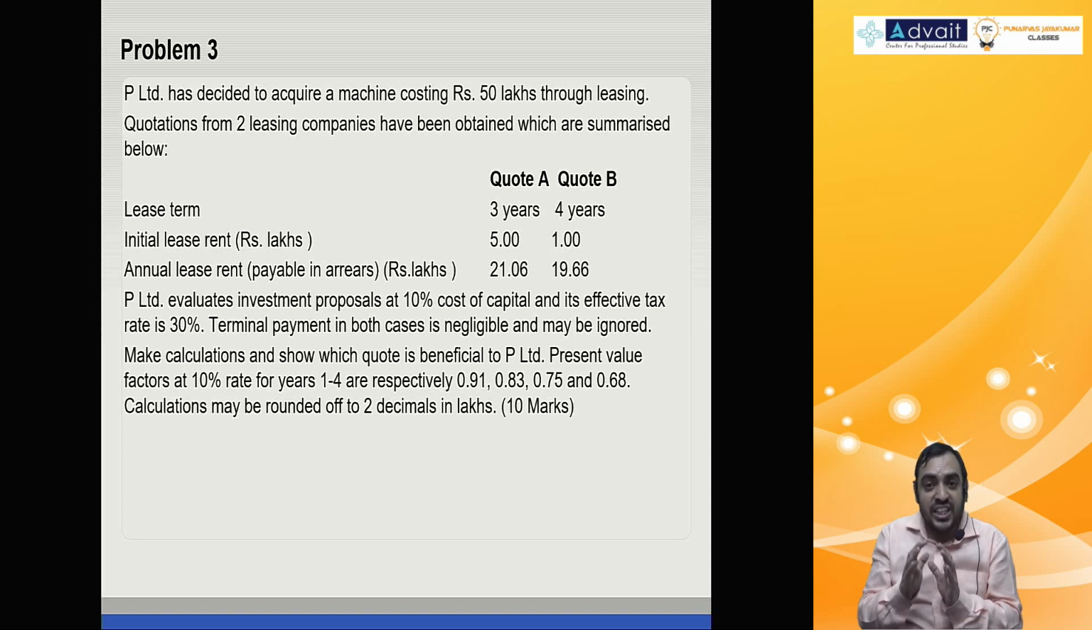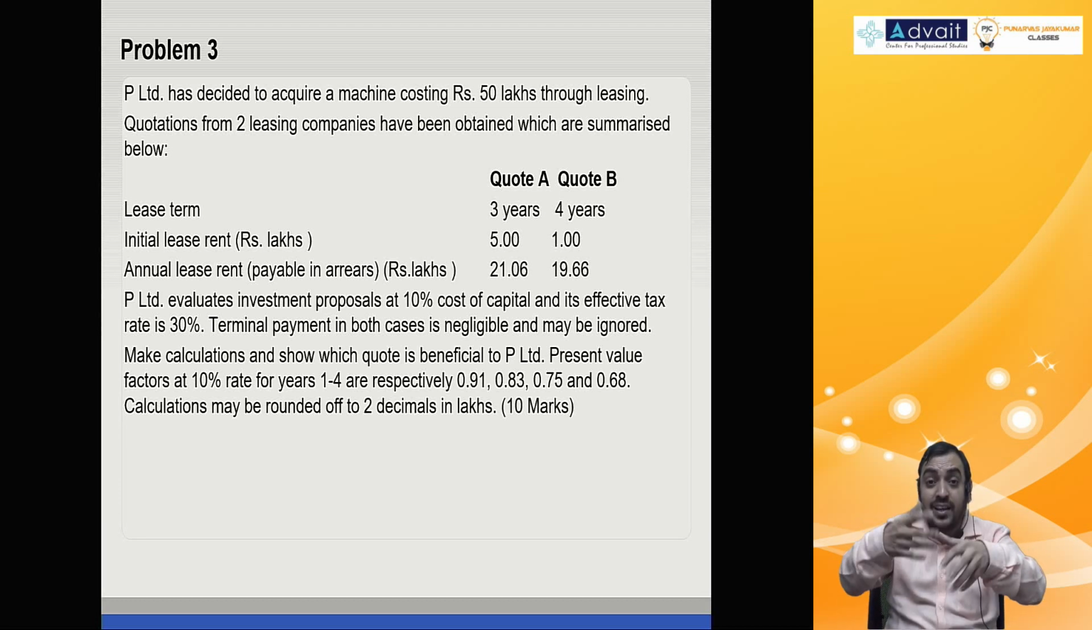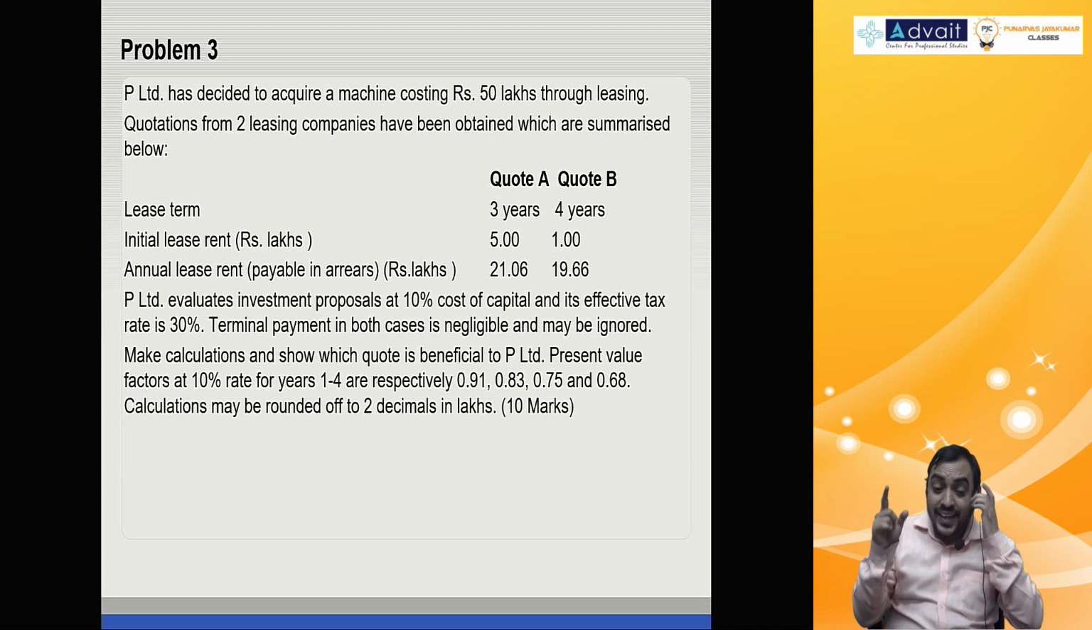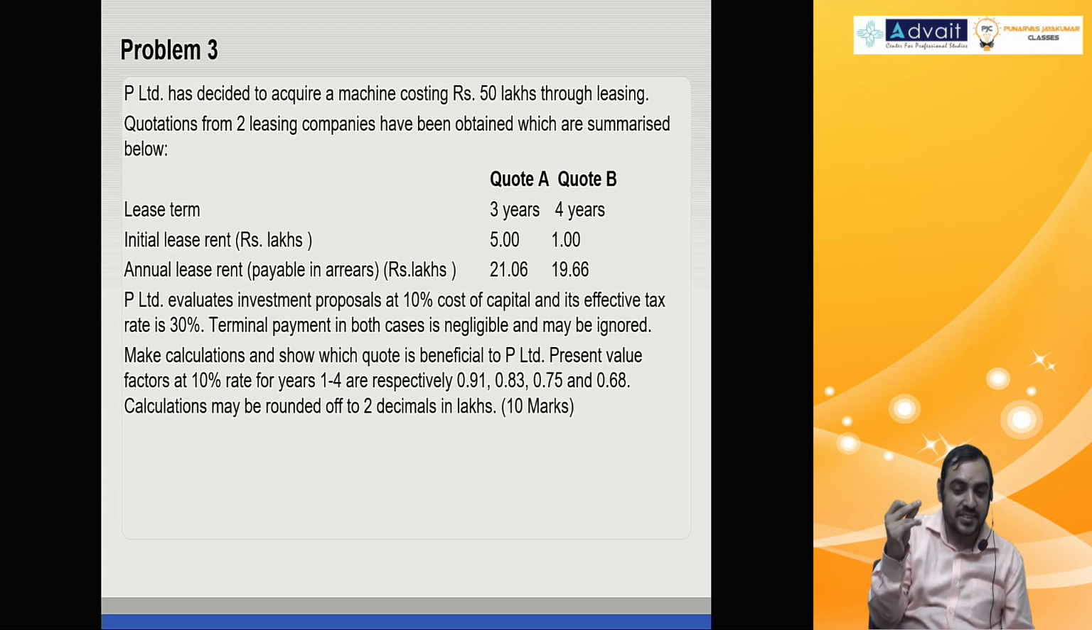Read further. Initial lease rent. What do you get in your mind? Most of you, I'm sure, would have said initial deposit. That is not right. What is the difference between deposit and rent? Deposit comes back to you. It's not an expense. Initial lease rent means payment at the beginning, like a token advance you pay in normal life. And that will not come back to you. It's not a deposit. It's a rent paid, gone expense.